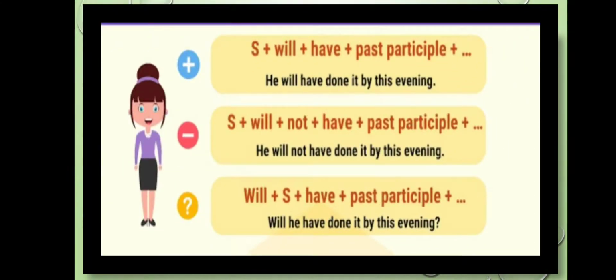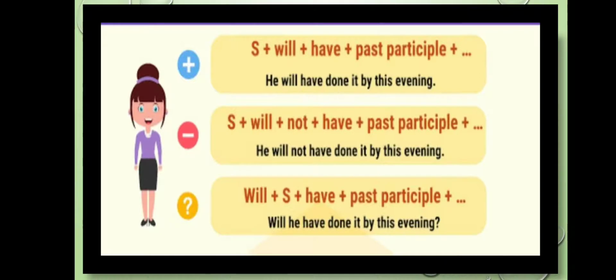Then let's talk about the rules, forms. Positive form, we are going to use subject plus will plus have plus past participle form of the verb. We can even use shall instead of will. He will have done this by evening.